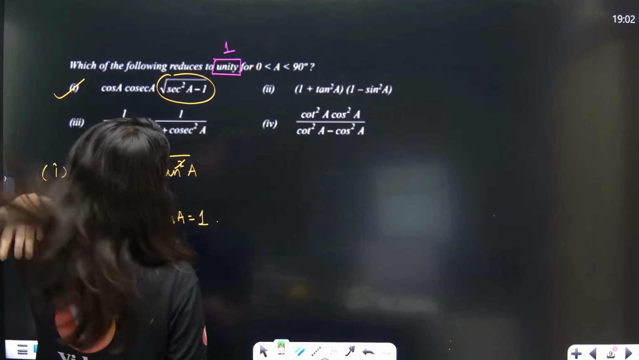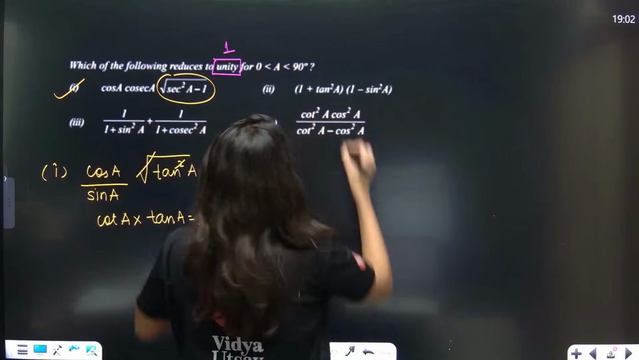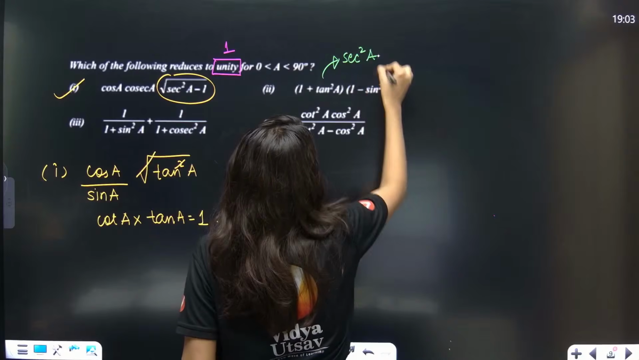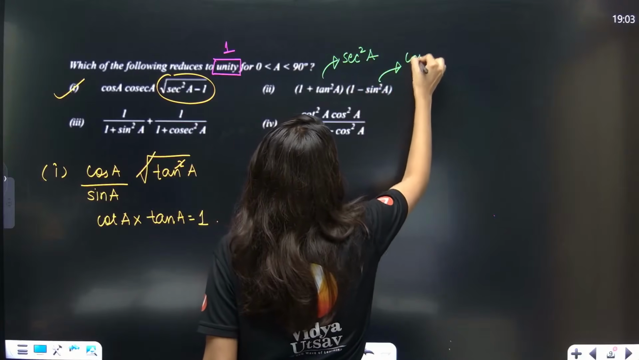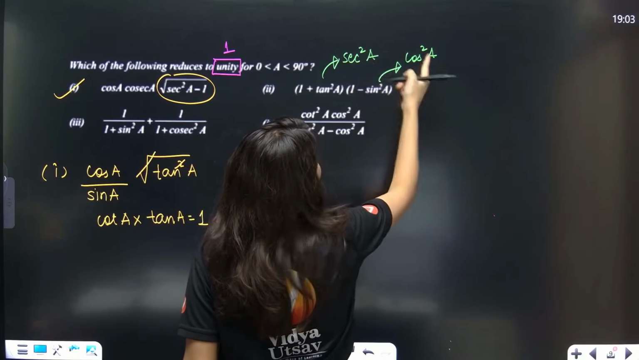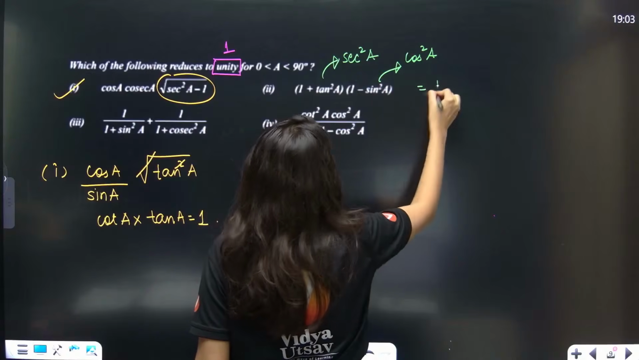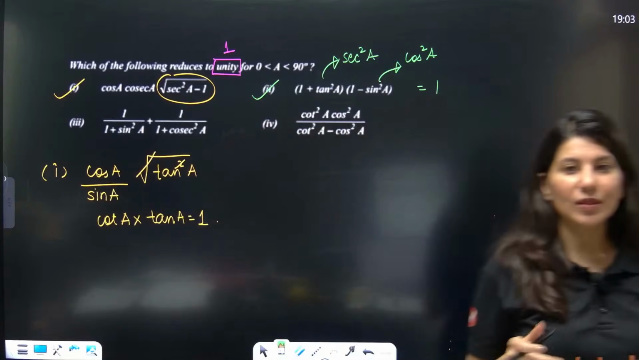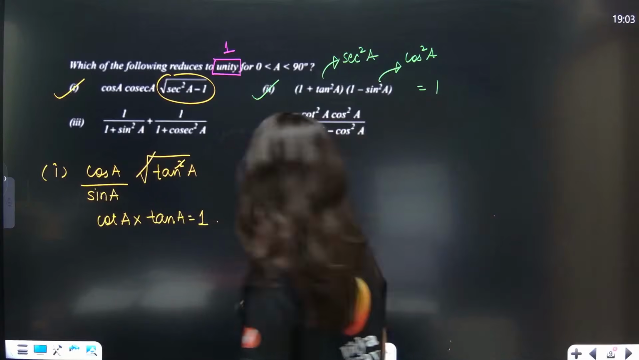Now, 1 plus tan square and 1 minus sine square. So 1 plus tan square is directly sec square A, and 1 minus sine square is directly cos square A. And these two are reciprocal of each other. Sec square into cos square is 1. So this is also unity. Are you guys doing it with me? Now third,